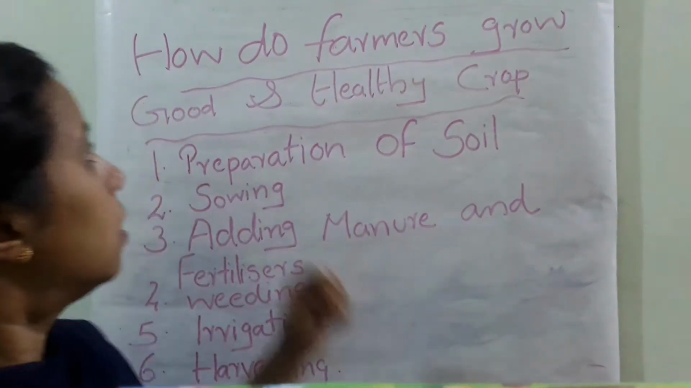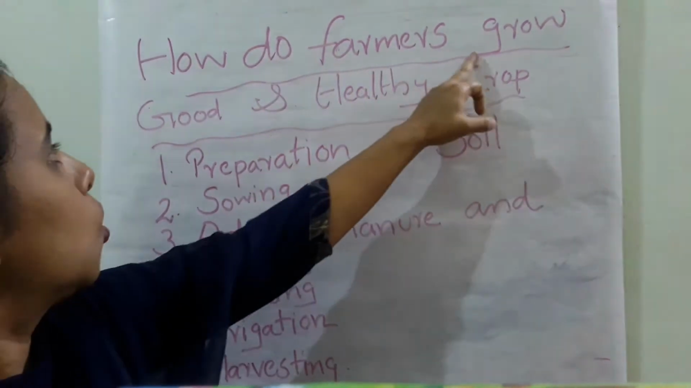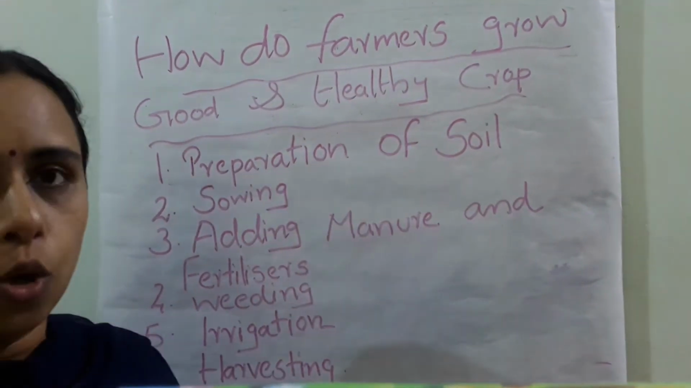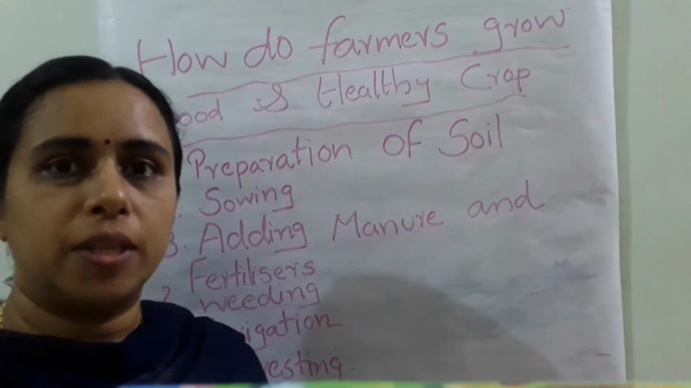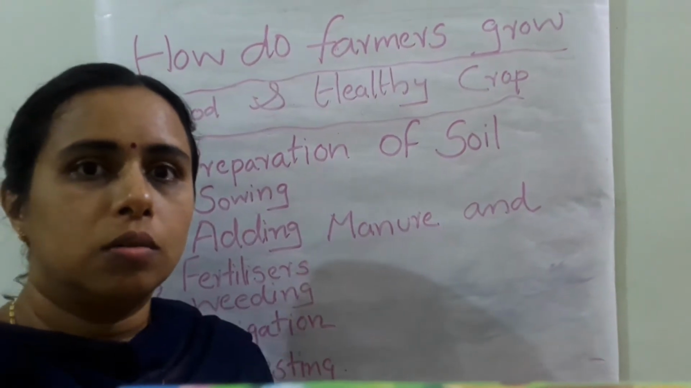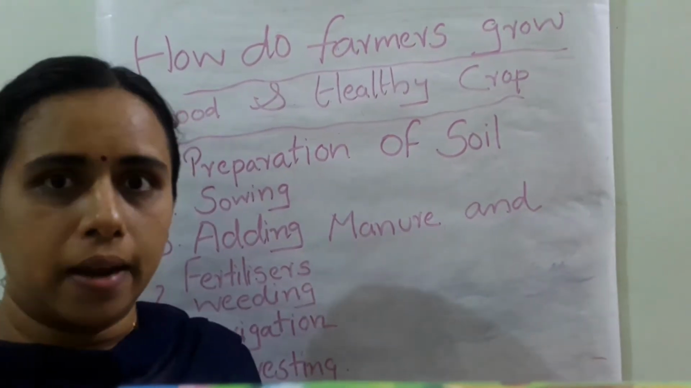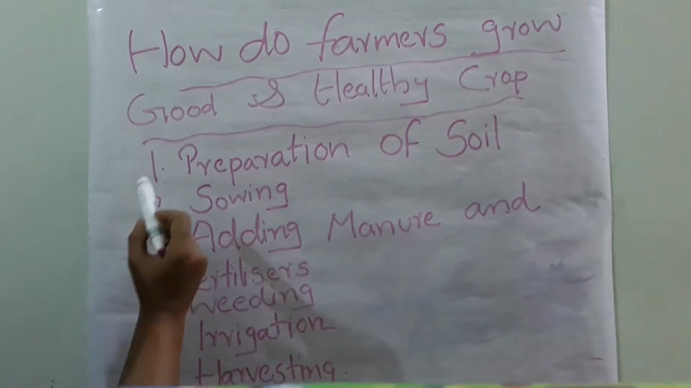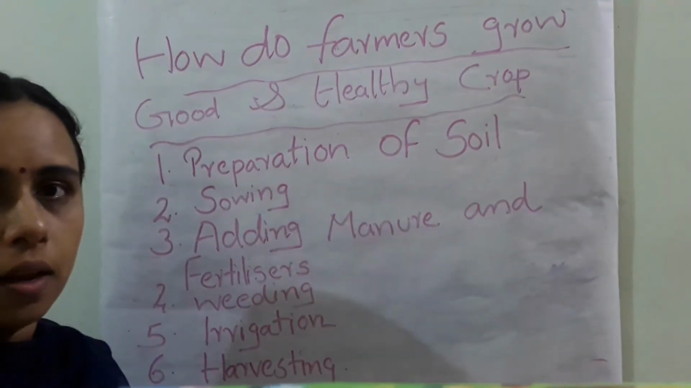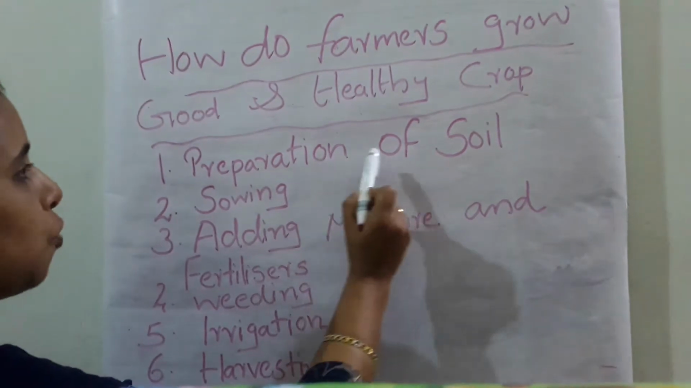Our topic is how do farmers grow good and healthy crops. So what are the materials required for the growth of plants? First of all, preparation of the soil. The first one is the preparation of the soil.